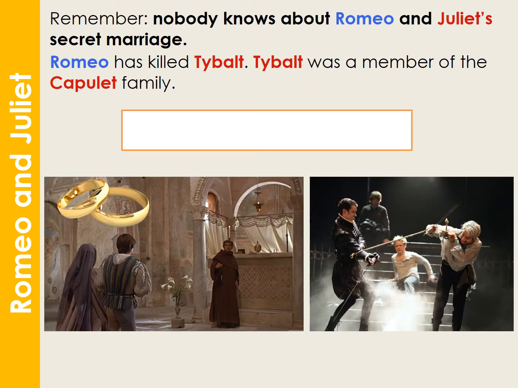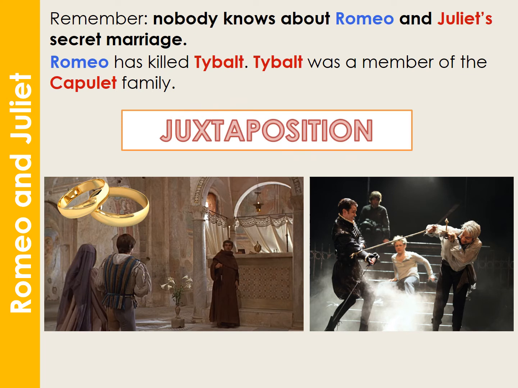Now, what you need to remember is that nobody knows that Romeo and Juliet have got married in secret. And to complicate matters, this marital scene of love and harmony was juxtaposed with a very prolonged fighting scene in Act 3, Scene 1, in which Romeo has killed Tybalt, and Tybalt is, of course, Juliet's cousin and a Capulet. So I wonder if you can remember the word that links the two scenes when they are deliberately contrasted by a writer in order to explore the differences further. And you would be right in thinking it's juxtaposition.